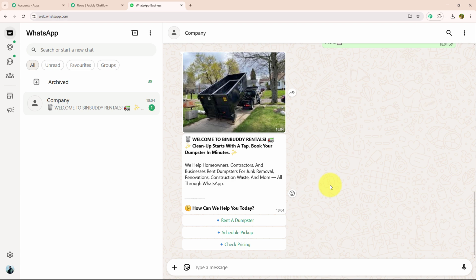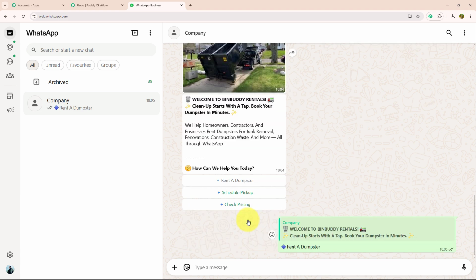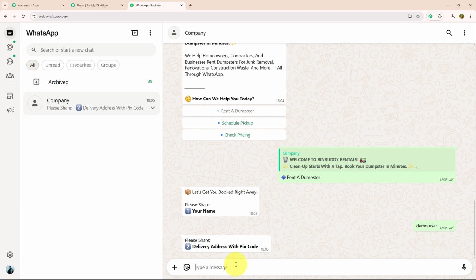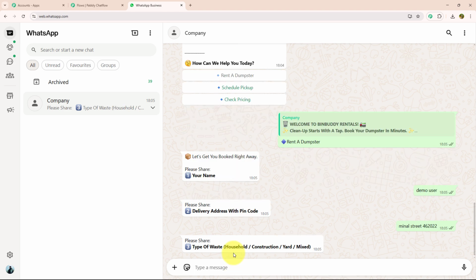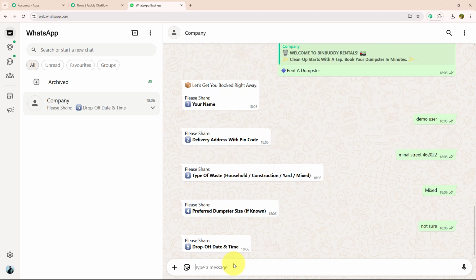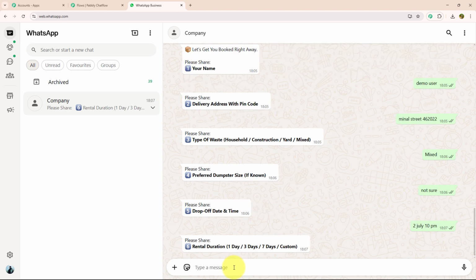As soon as I have selected the menu option, I got the initial message again. This time I'm going to select rent a dumpster. To rent a dumpster, they need a few details like name. After name, they want to know about address. After that, they want to know about type of waste. Now they want to know about the size. After that, they want to know about drop-off date and time. Now they want to know about rental duration.